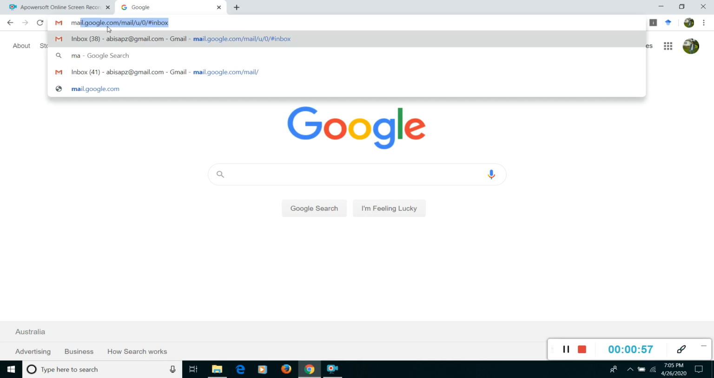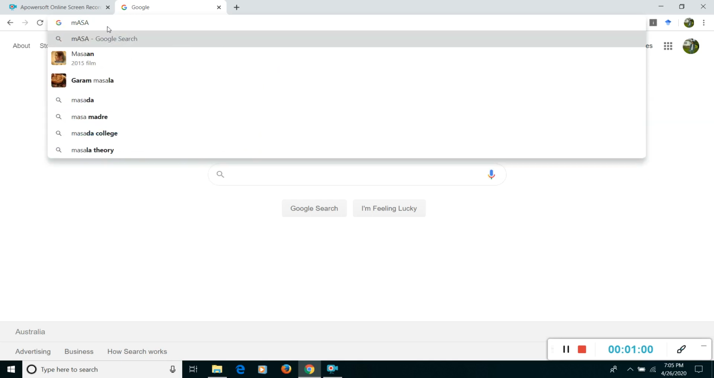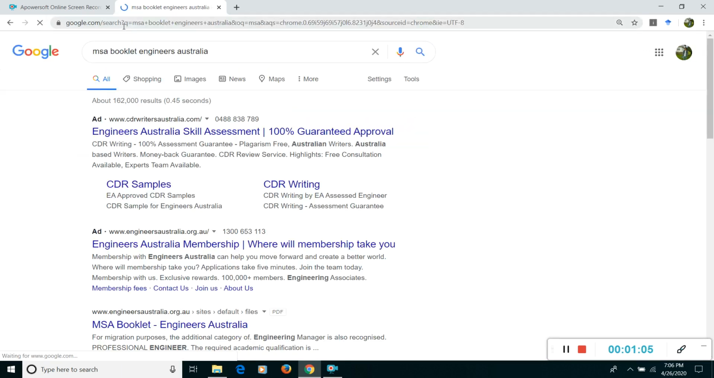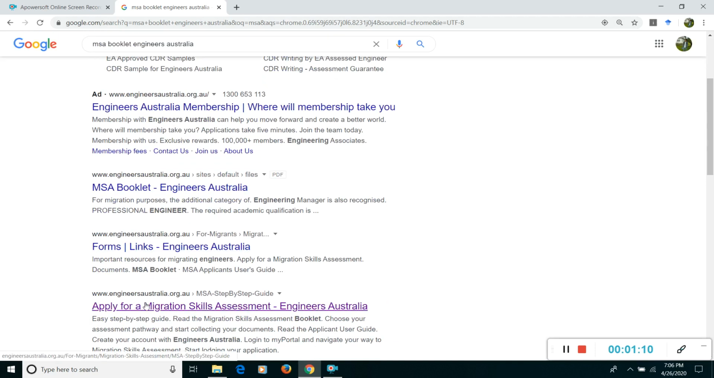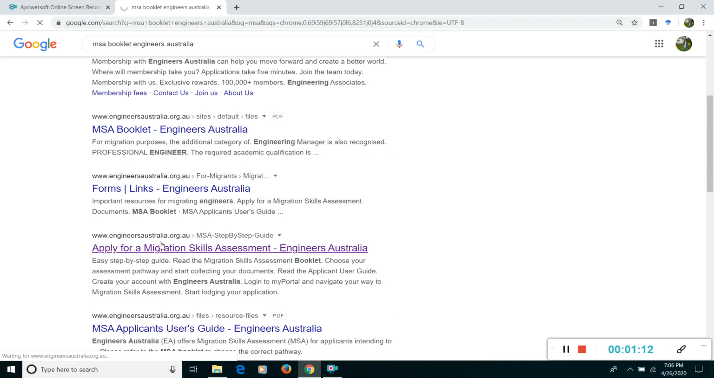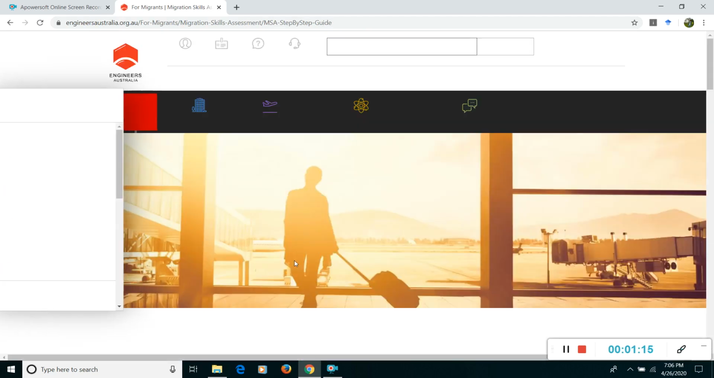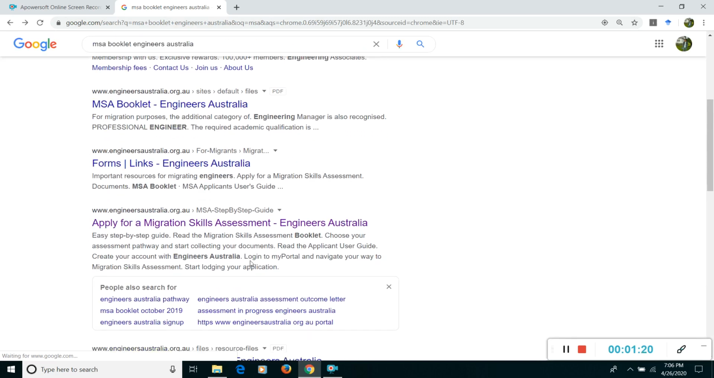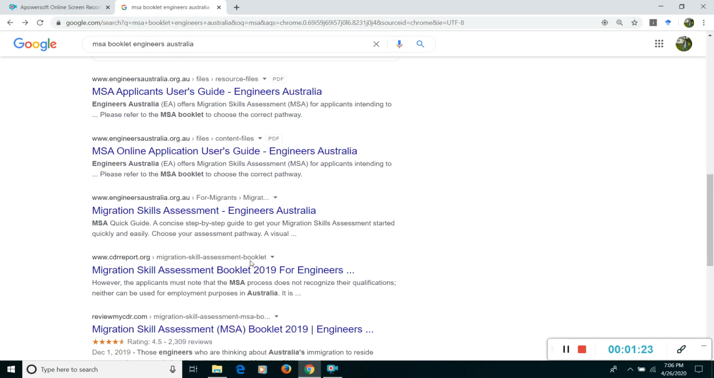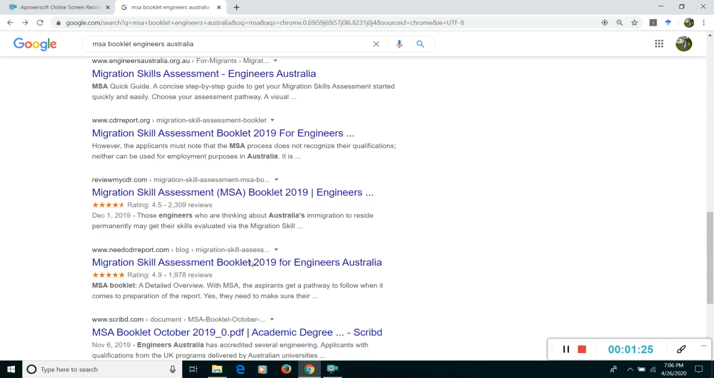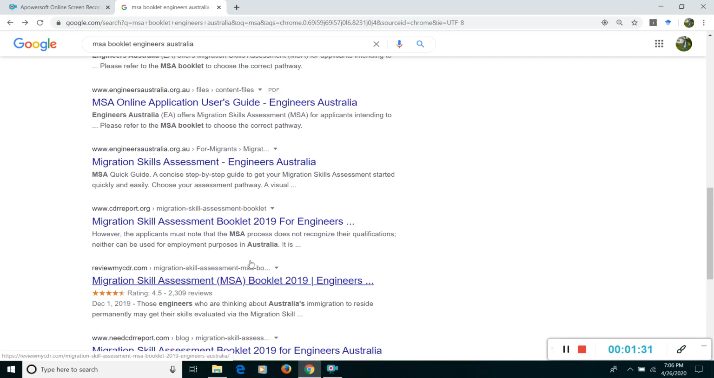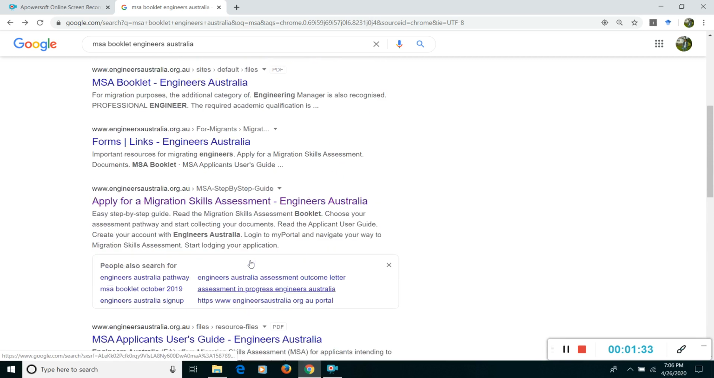First of all, I'll help you find the MSA booklet, and the CDR report is based on this booklet. There are specific guidelines to write a CDR report, and they are on the Engineers Australia website.